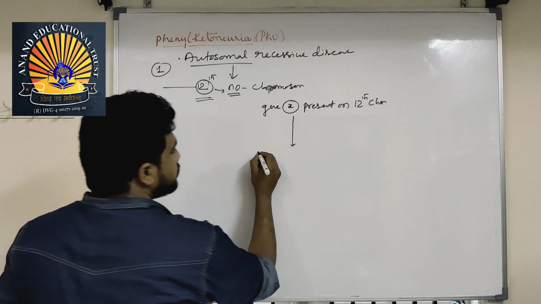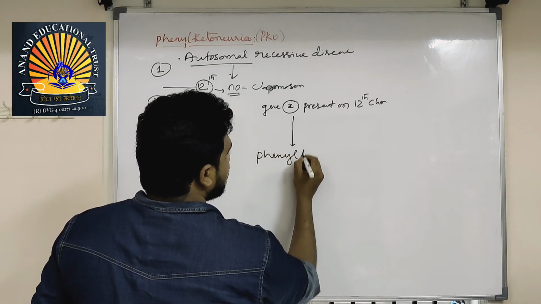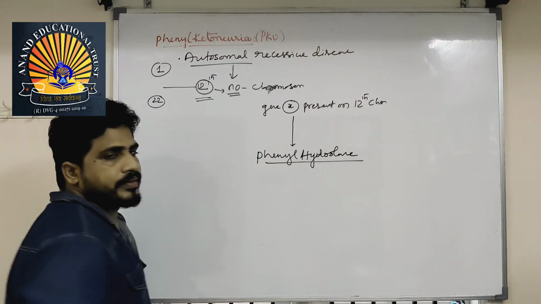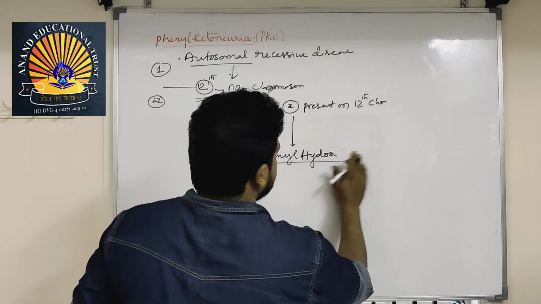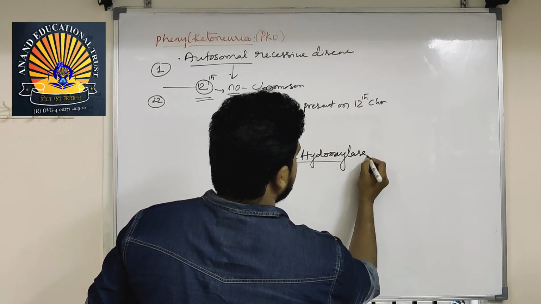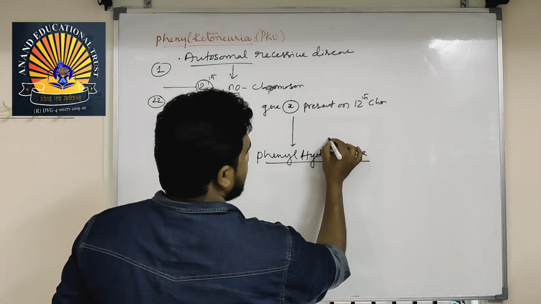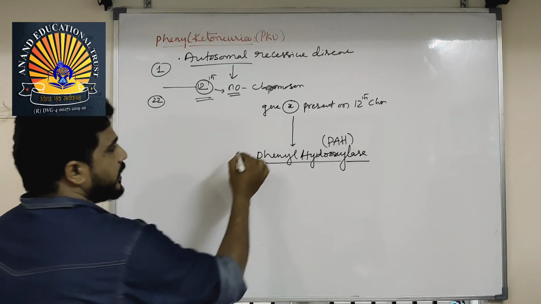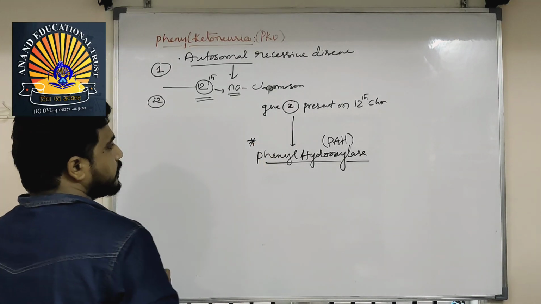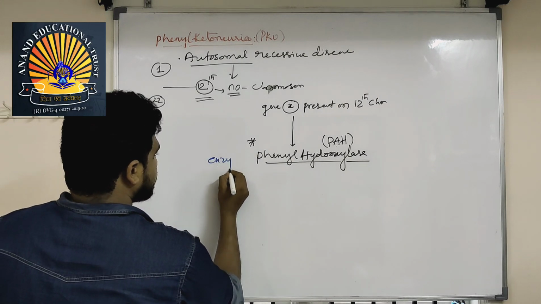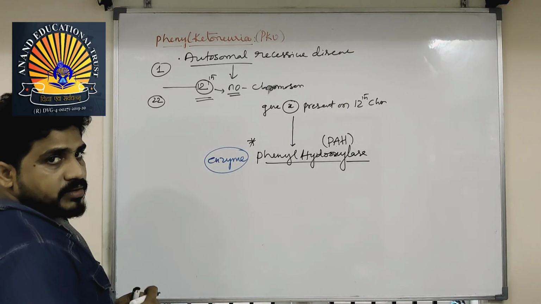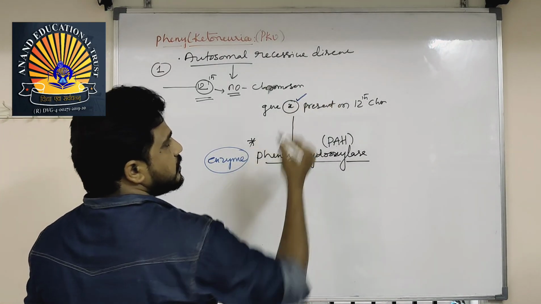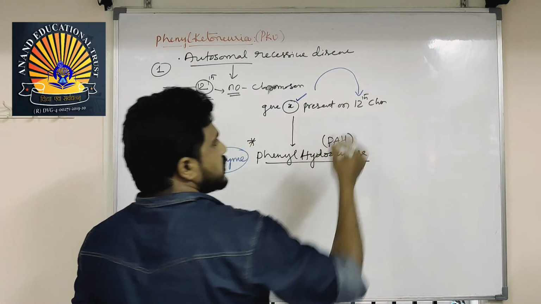The 12th chromosome helps to produce phenylalanine hydroxylase, the enzyme, PAH for short. Very important point: the enzyme PAH, or phenylalanine hydroxylase, is produced by gene X. That gene is present on the 12th chromosome.